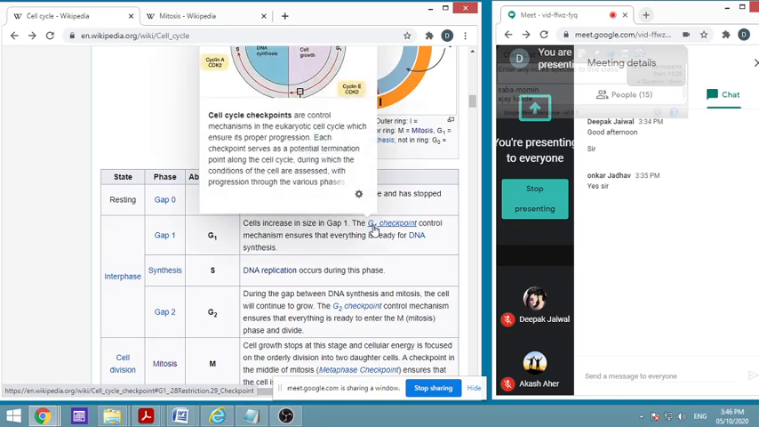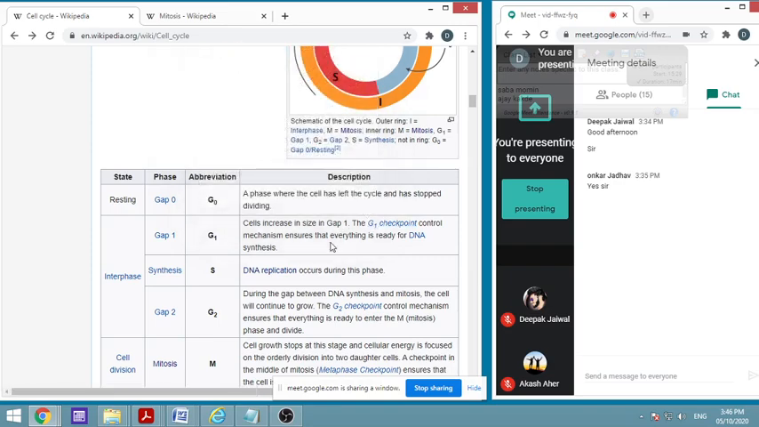So these checkpoints, as I told you, involve the cyclin dependent kinases, and they cause activation of various kinds of cyclin A, cyclin C, etc. So these all checkpoints are there. We shall be seeing them again at the end.